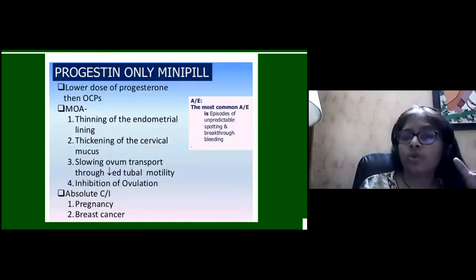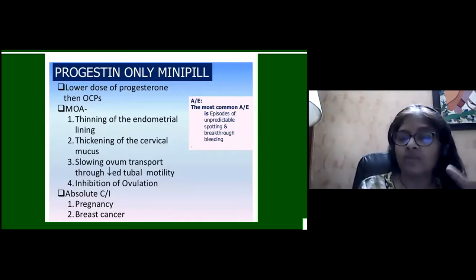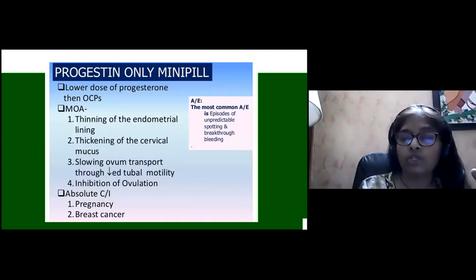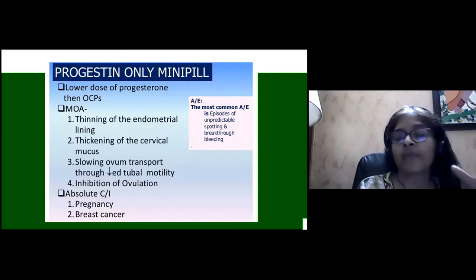Now, progesterone only mini pills contain a lower dose of progesterone than oral contraceptive pills. How do they act? They thin the endometrium, they thicken the cervical mucus, they slow the ovum transport by altering the tubal motility, and they inhibit ovulation. Absolute contraindications are pregnancy as well as breast cancer.